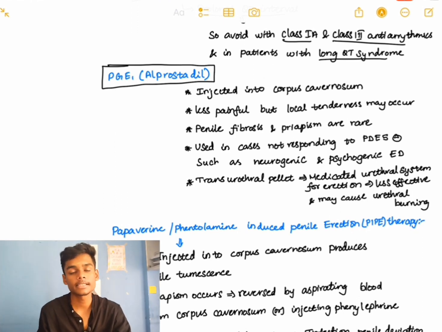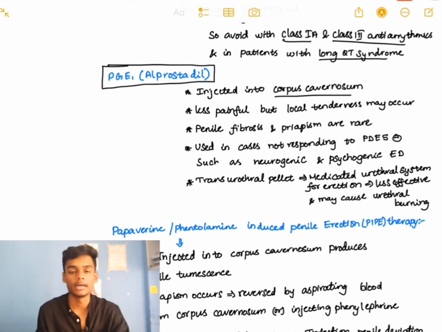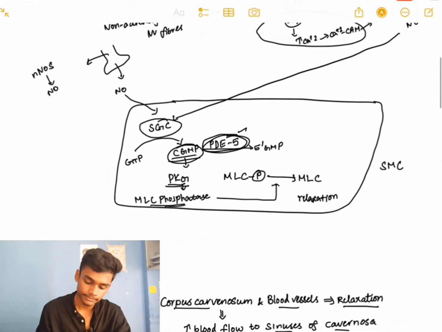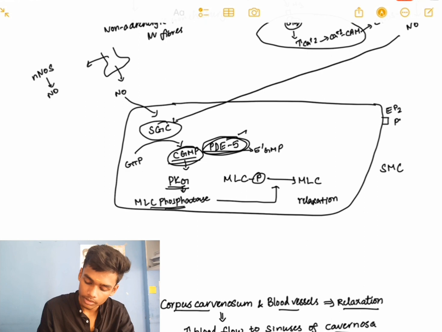It is directly injected into the corpus cavernosum, which can cause smooth muscle cell relaxation. See, come to this diagram again. There is expression of EP2 receptors on these smooth muscle cells, on which prostaglandin E1 will act.